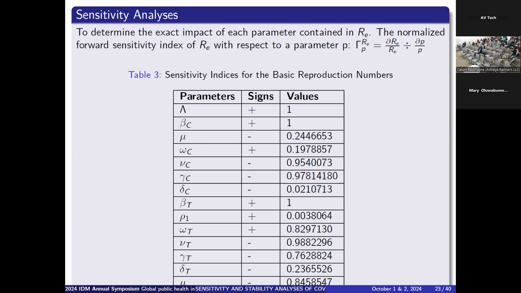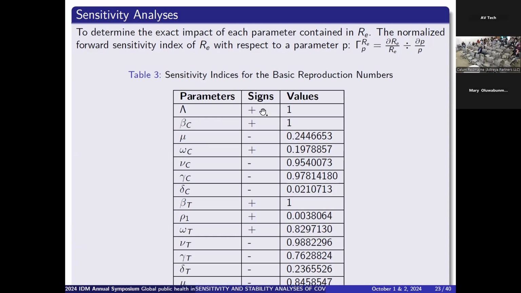So, for example, if a sensitivity index is positive, it means that a particular percentage increase in the value of that parameter will increase the reproduction number by that same percentage times the index. For example, if we increase the value of, say, omega C by 10%, giving us 1.9, it means that we'll be increasing the value of the basic reproduction number or the effective reproduction number by 1.9%. And of course, we know that if the reproduction number increases, then it becomes difficult to control that disease, because you are increasing the number of persons that a single infected individual will spread the disease to.